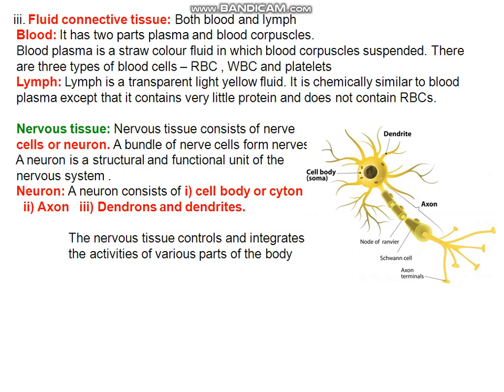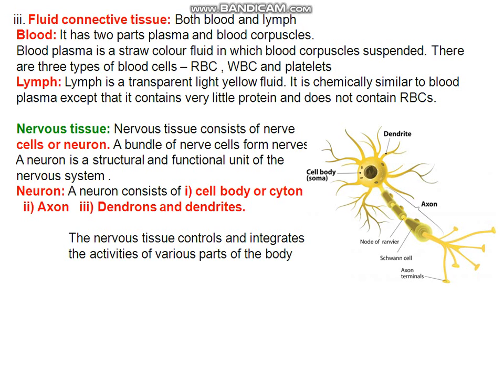See the diagram. So neuron has three main parts, and in some books you can find that it has two main parts. One head-like structure which is called cell body or cyton or perikaryon, and the long slender portion which is called axon.